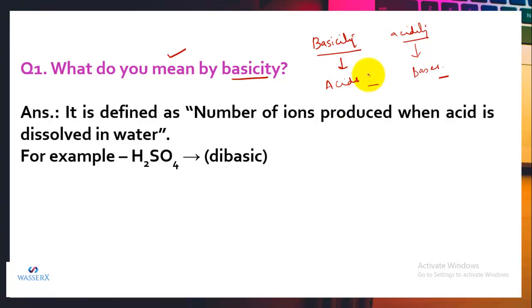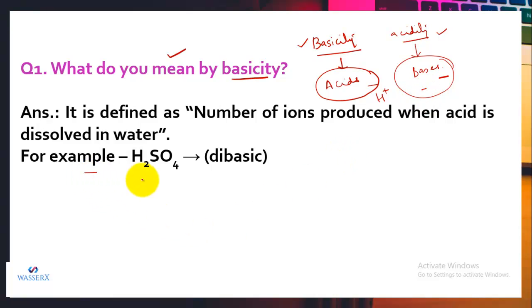See, the number of hydrogen ions produced by an acid when it is dissolved in water is termed as its basicity. So if we talk about the strength, we can use the term basicity for acids. And if we talk about the strength of bases, we have the property acidity, that is the number of hydroxide ions which are released when a base is added to water.